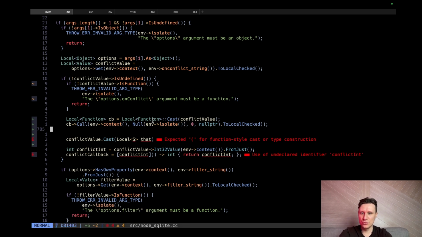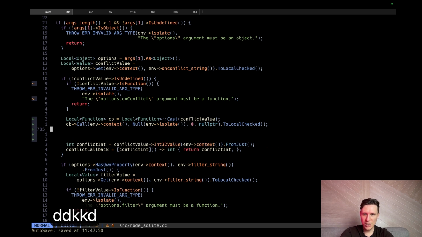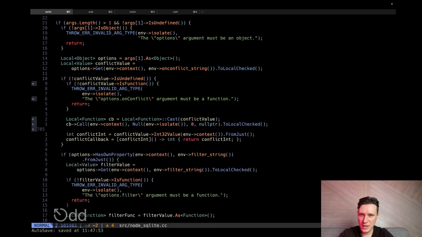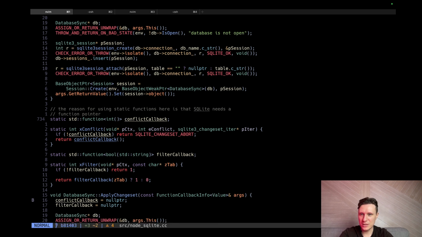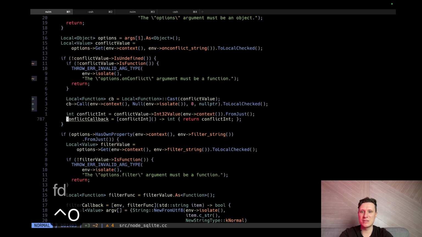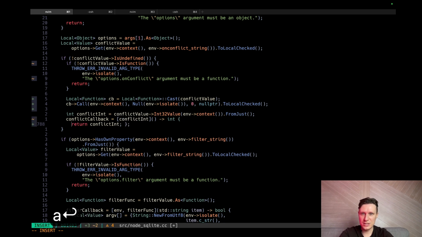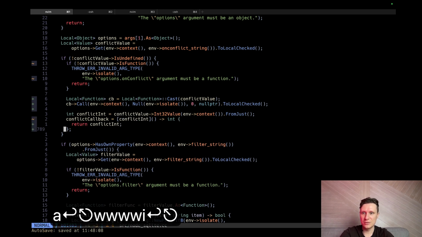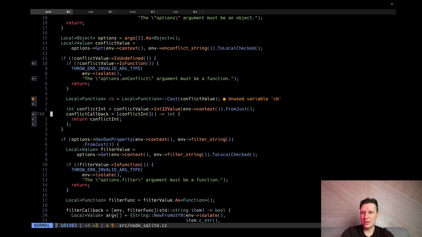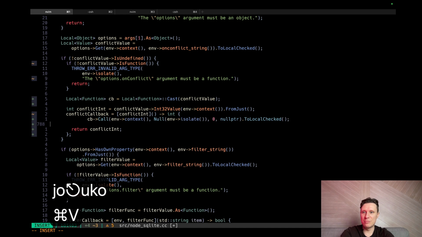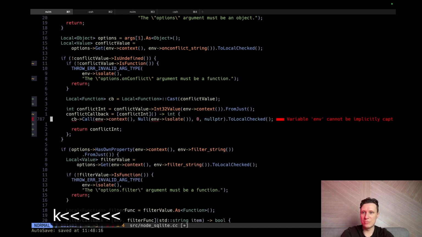And this we don't need to cast, we have already casted. And here our C++ lambda. Yes, this typical C++ function. We're creating lambda, capturing something. So let's update it. Currently it just returns something. So this lambda will be passed to C library, I believe.